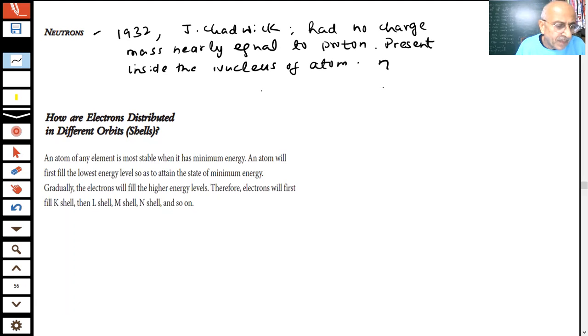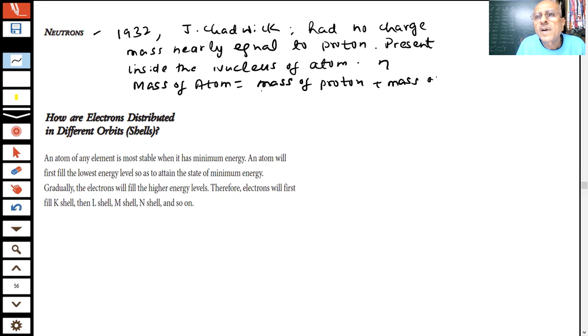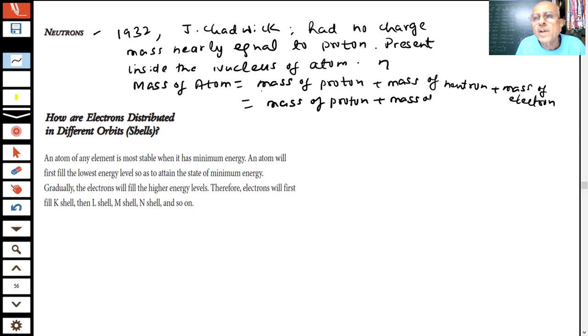Therefore, the mass of any atom is the mass of proton plus the mass of neutron plus the mass of electron, but the mass of the electron is negligible, so I can say it is equal to the mass of proton plus the mass of the neutron.